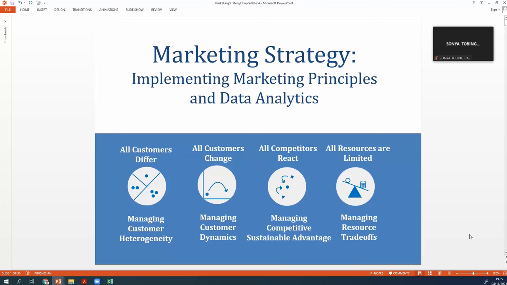As far as you know, marketing strategy principle number one is that all customers differ. Principle number two: all customers change, so we need to manage customer dynamics. On customers differing, we need to manage customer heterogeneity. All competitors react, so we need to manage competitive sustainable advantage. And all resources are limited, so we need to manage our resource trade-off.